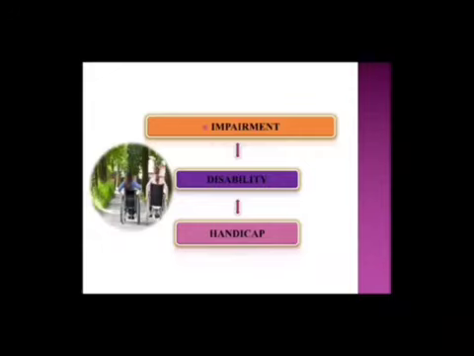This disability leads to handicap. Handicap is the limit or prevention of the fulfillment of a role that is normal. Due to this disability, a person can't fulfill his normal daily life activities. That is related to society. So if a person has any problem in any of his body parts, we might say he is handicapped. So handicap is a limit. Something is preventing or hindering his normal body activities. That is known as the handicap.